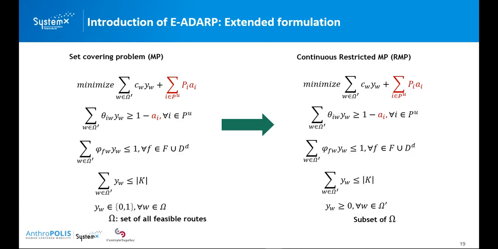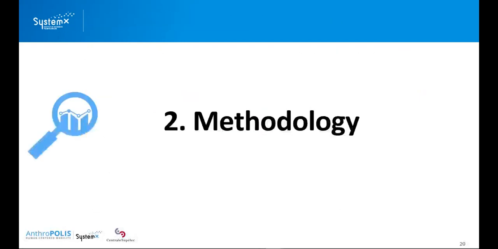So it's impossible to solve this version directly, and we have converted it to a relaxed version of the master problem, which is a continuous restricted master problem over a subset of omega. We use the method of column generation to add columns to omega prime, the subset of omega, and solve the continuous restricted master problem again. I will explain the methodology in the next slide.